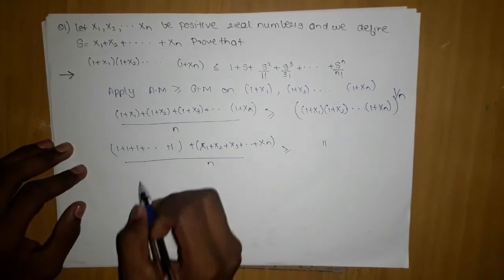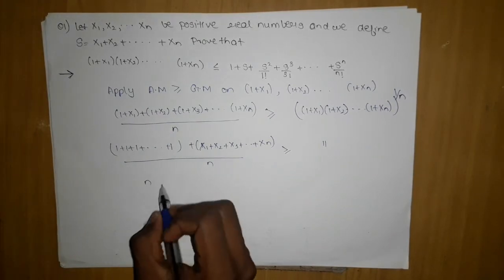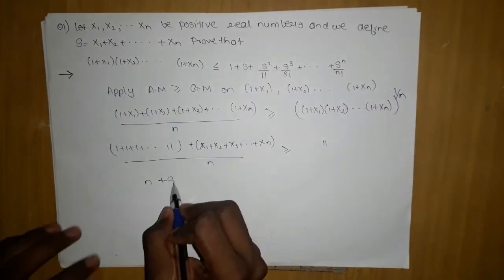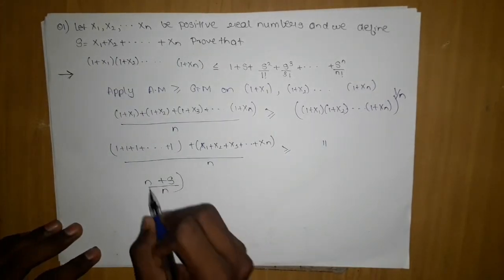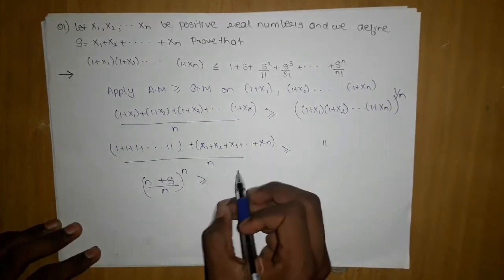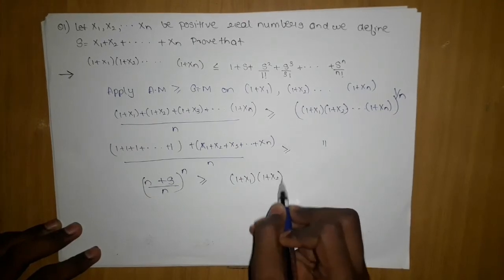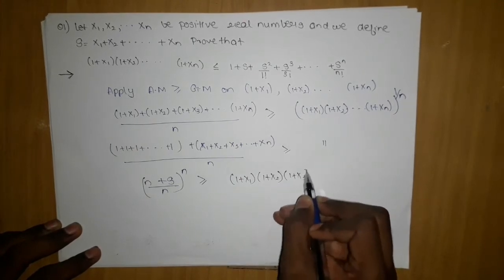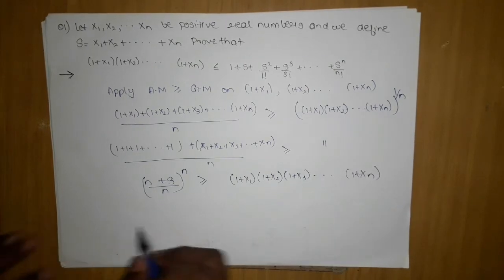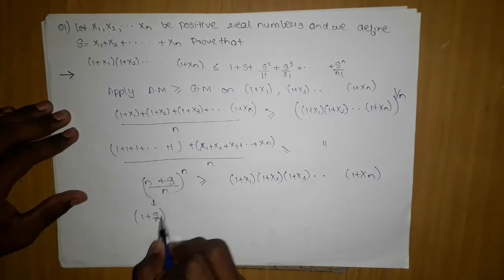Then these terms, the sum of one added n times, will be nothing but n, plus x1 plus x2 plus x3 till xn, which is nothing but s, so we will write here s upon n. But when we move this power here, it will become n, and it should be greater than or equal to (1 plus x1)(1 plus x2)(1 plus x3) and so on till (1 plus xn). Now if I just modify this, it is nothing but (1 plus s by n) to the power n.